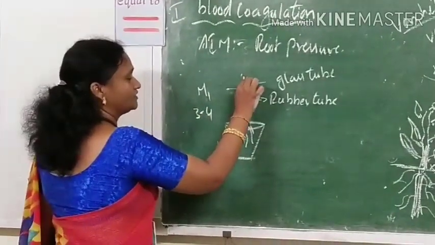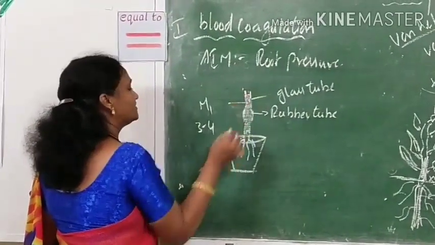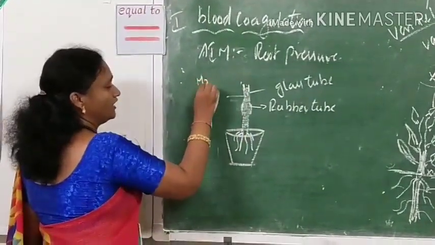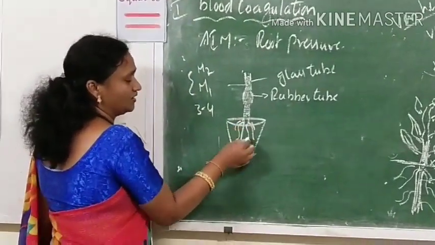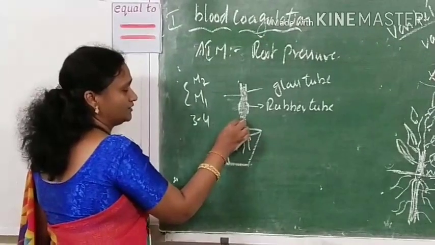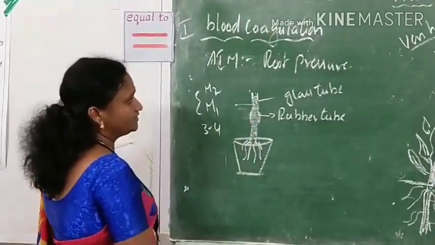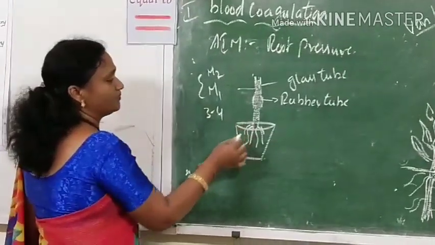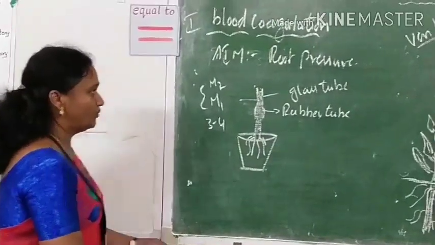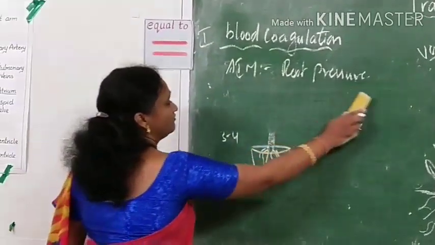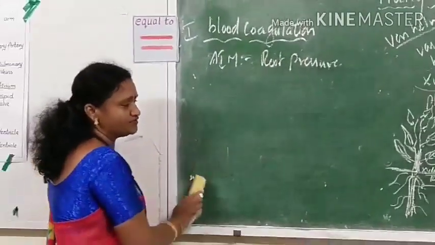After 3 to 4 hours, we observe the water level in the glass tube has increased from M1 to M2. From this it is clear that the root has exerted pressure on the water that made the water increase in the glass tube. From this it is clear that root exerts the pressure and pushes the water in lower plants. So root pressure and xylem vessels will be helpful for conduction of water in small herbaceous plants.